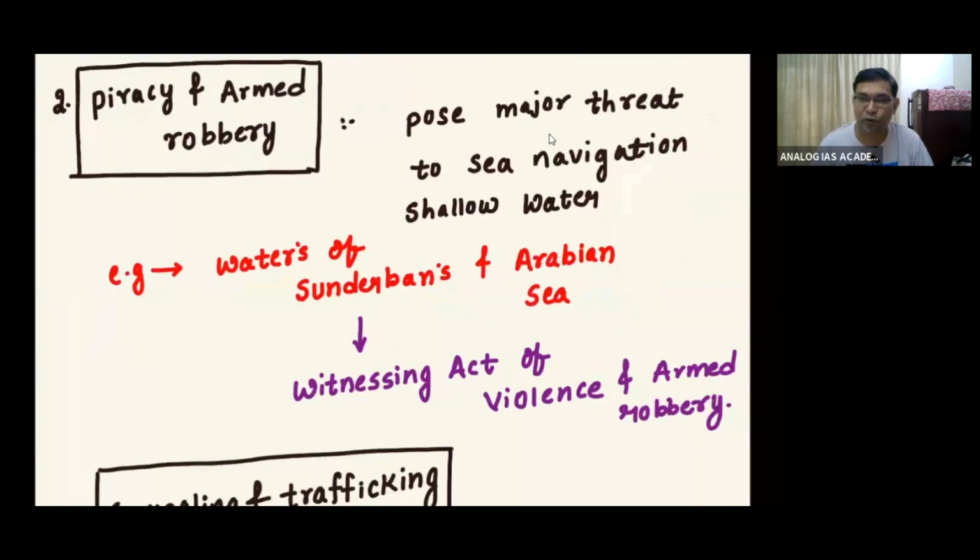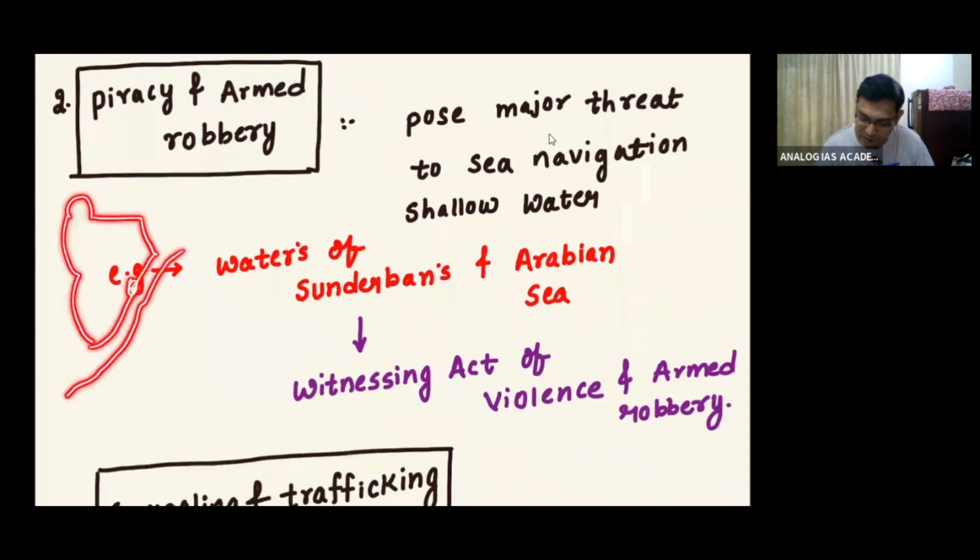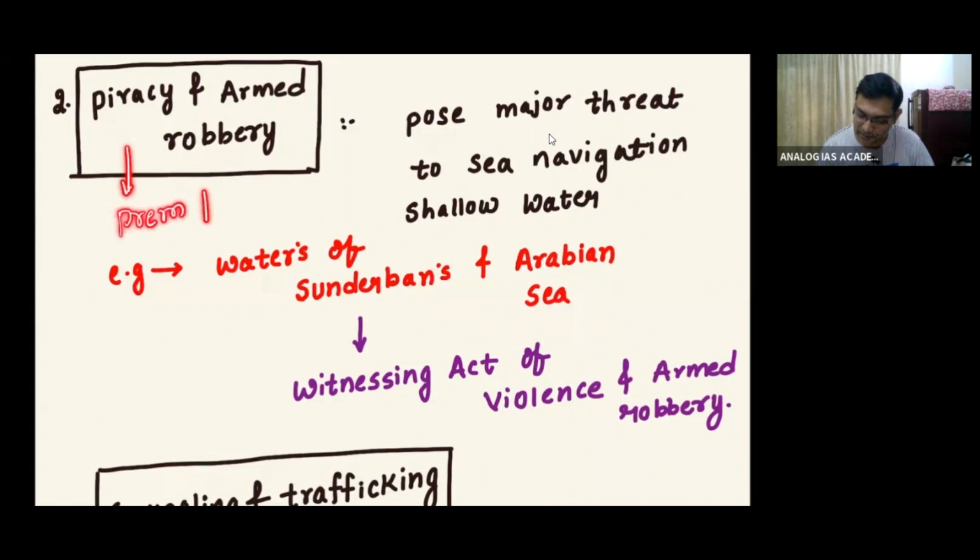Second challenge, the most important challenge, is piracy and armed robbery. The Somalia coast: when Indian ships are passing through this, they are highly vulnerable to piracy, and because of this piracy, premium cost is also increasing.